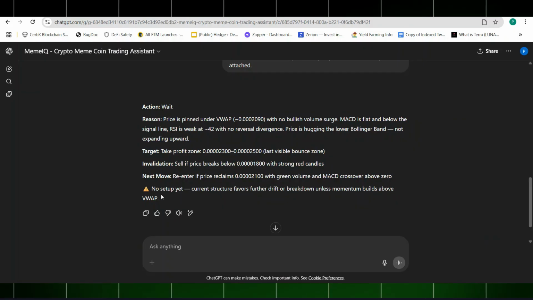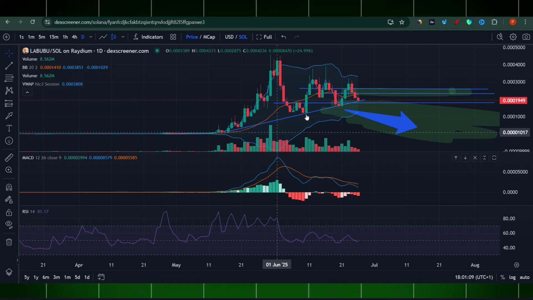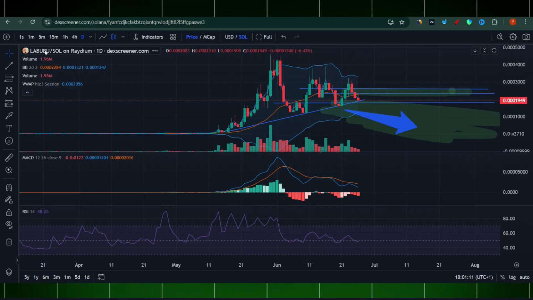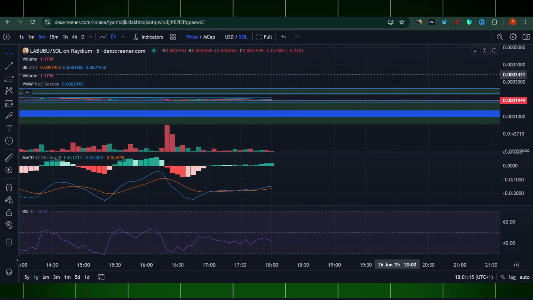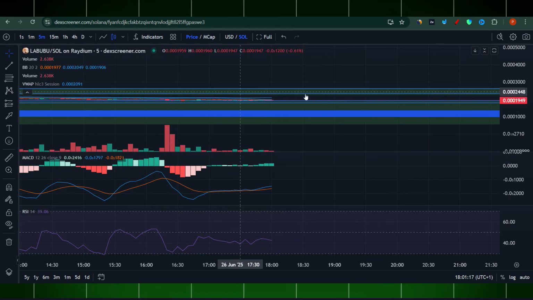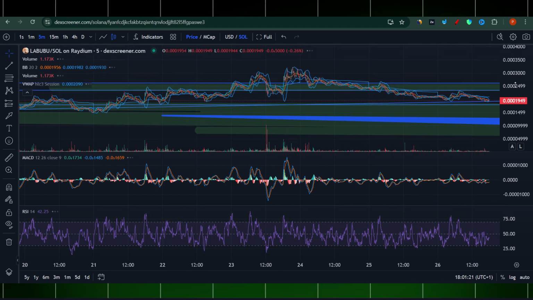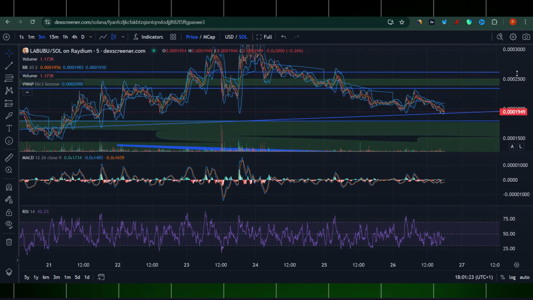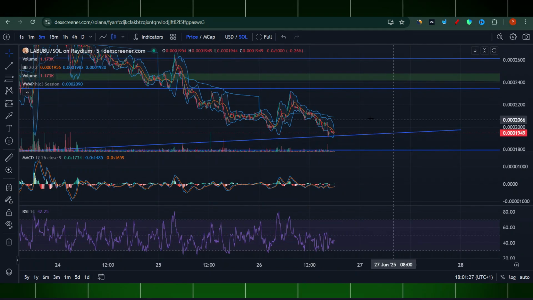So no setup yet. Current structure favors further drift or breakout unless momentum builds above VWAP. And we saw that VWAP was somewhere around here. This starts looking very messy, I know, but it's quite important what it says.